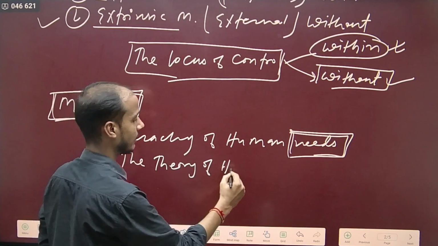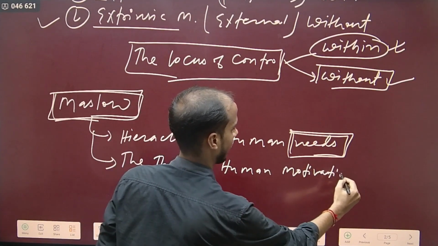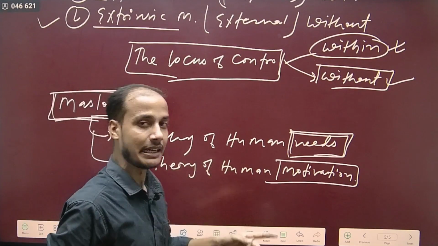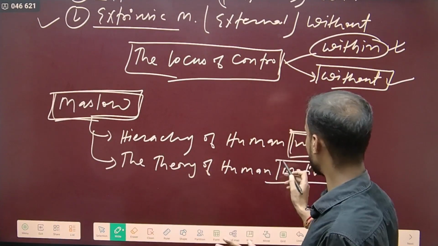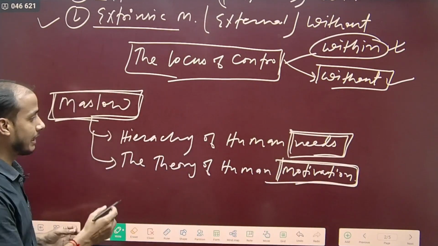Theory of human motivation we understood so far. Now we will be understanding the hierarchy of human needs.